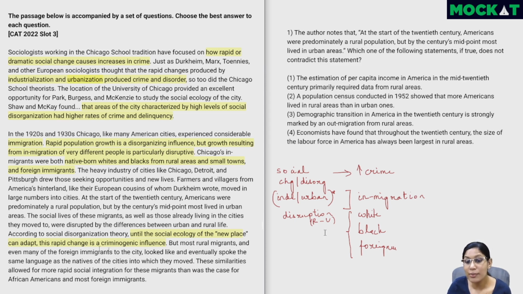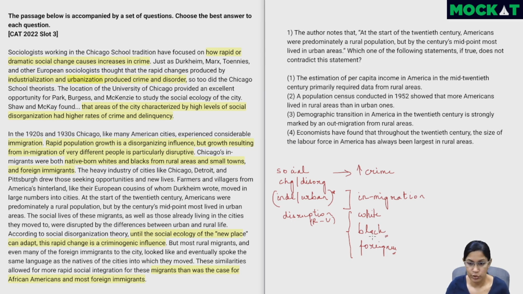But most rural migrants and even many of the foreign immigrants to the city looked like and eventually spoke the same language as the natives of the cities into which they moved. These similarities allowed for more rapid social integration for these migrants than was the case for African American and most foreign immigrants. So the major issue we had was for these, especially the blacks or the African Americans, which is a better term to use.